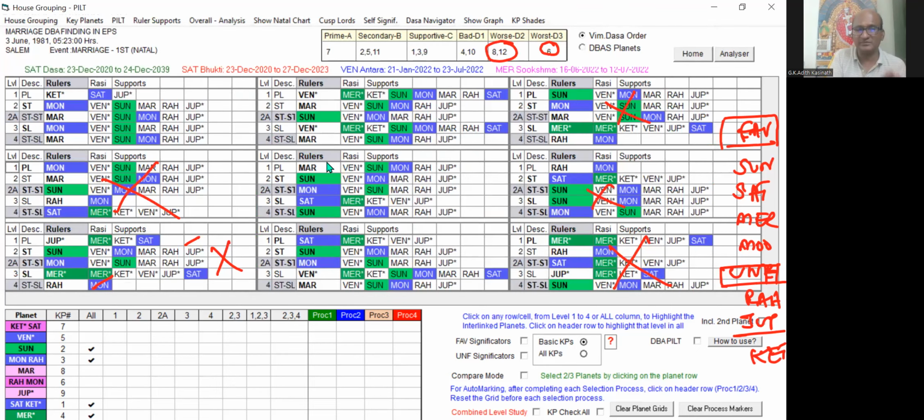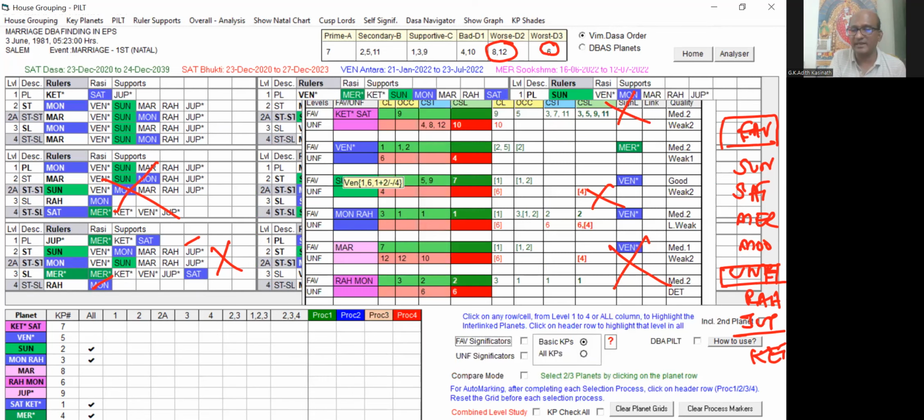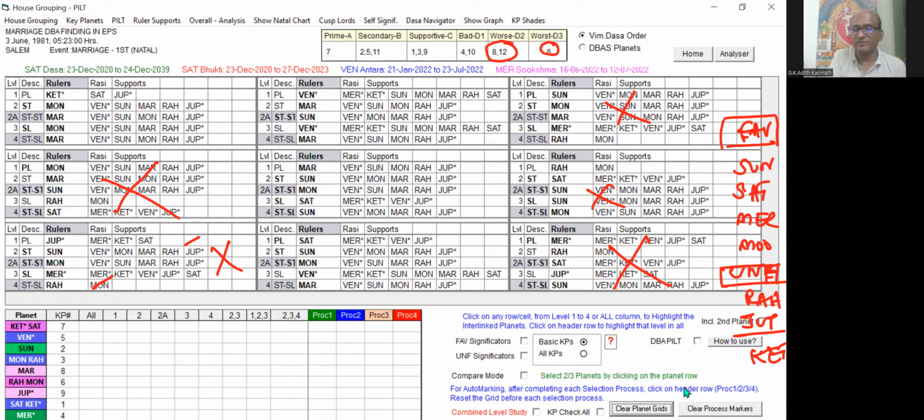Jupiter, Saturn, and Mars: these two planets are favorable for the marriage. The remaining planets are not having strength. They are having some weakness or are unfavorable. Because of that, Jupiter Dasa, Saturn Buddhi, Mars Antra has given the marriage. So that way also we can identify with the help of the key planets, I mean, identifying the self-signification. Let me repeat again, just for your brief refresh.